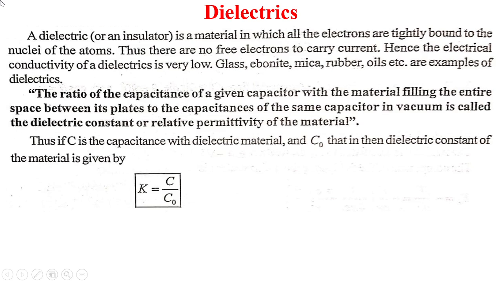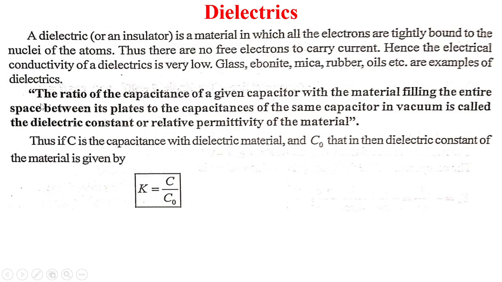Now dielectrics. A dielectric or an insulator is a material in which all the electrons are tightly bound to the nuclei of the atom. Thus, there are no free electrons to carry current. Hence, the electrical conductivity of a dielectric is very low. Glass, ebonite, mica, rubber, oils, etc. are examples of dielectrics.